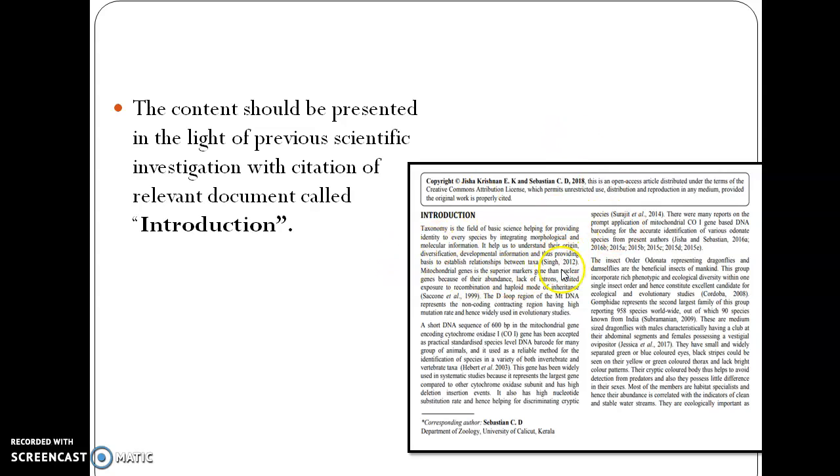While writing a scientific article, we need to review previous works related to the thing we are doing our experiment on. I have taken this sentence or idea from this author.